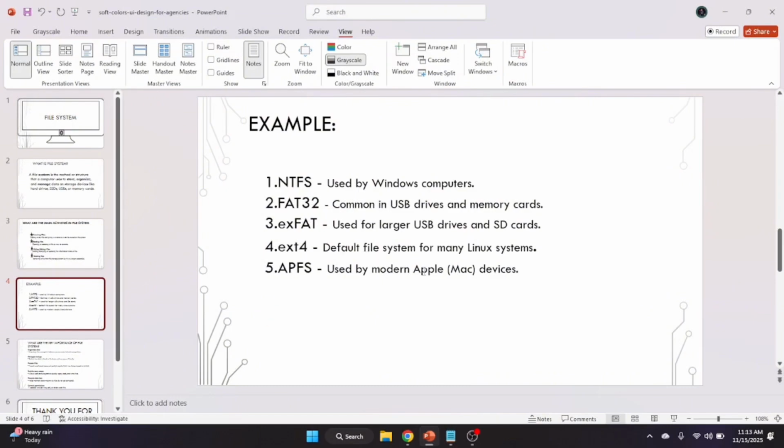the default file system for many Linux systems. Then the fifth one and the last one is APFS, or Apple File System. The last one is for Apple users, used by modern Apple or Mac devices.